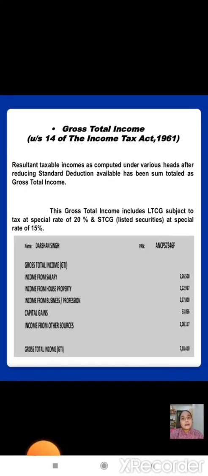Gross total income under Section 14 of the Income Tax Act 1961. Resultant taxable income computed under various heads after reducing standard deduction available has been summed as gross total income. This gross total income includes long-term capital gain subject to tax at special rate of 20% and short-term capital gain on listed securities at special rate of 15%.